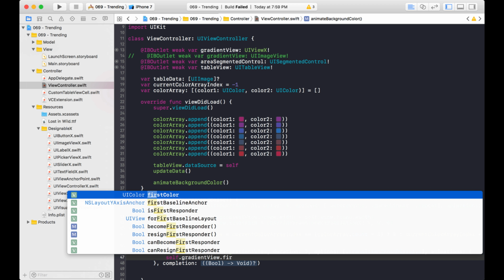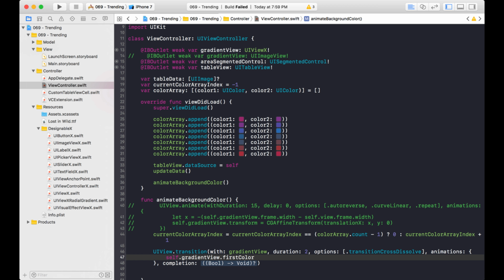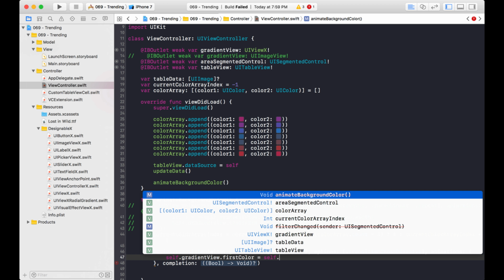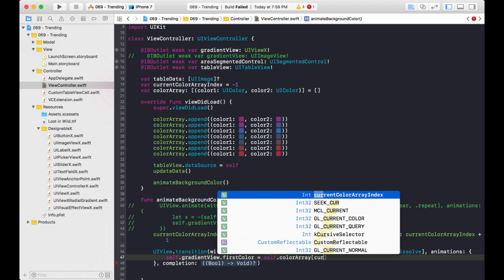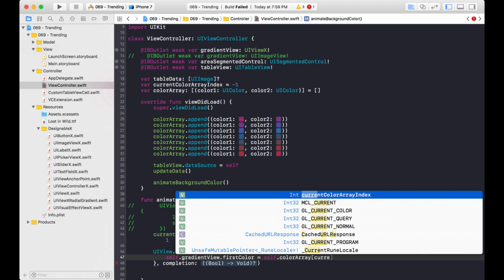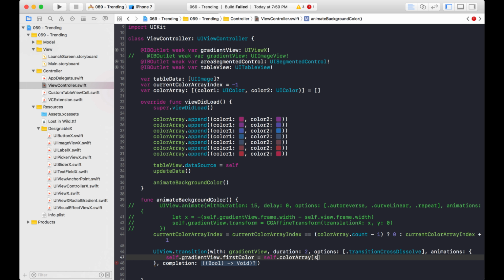And there's a first color property. And we're going to get that from our color array. And then we need to know which one we're going to use. So I'm just going to use current color index. Oh, I have to use self first.